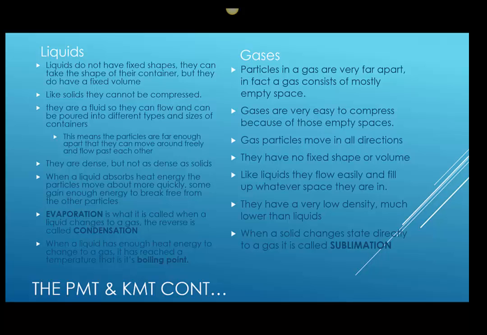Okay, they do not have a fixed shape, and when we say they don't have a fixed shape, it means that they can take the shape of their container. So if you poured a bottle of water into a square cup, it will look square. If you pour it into an oval cup, it would look oval. They do have a fixed volume. When you pour it from one space to another, the volume of the water does not change. Like solids, they can't be compressed, as we mentioned, which means they can't be squished.